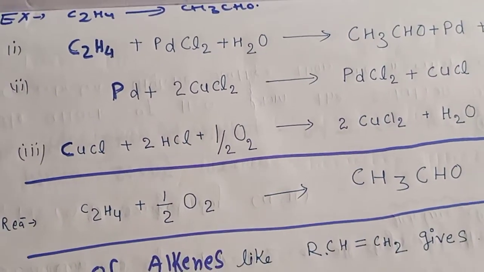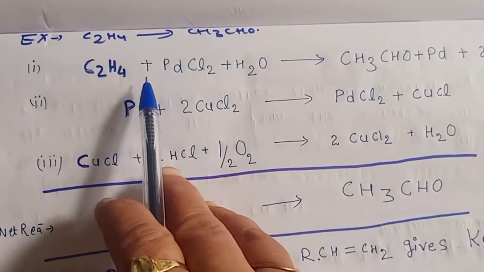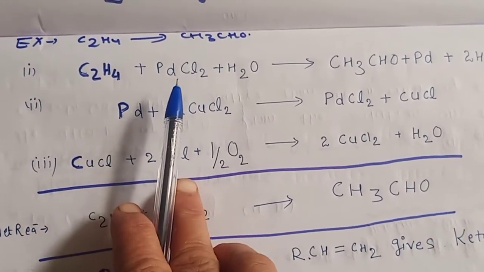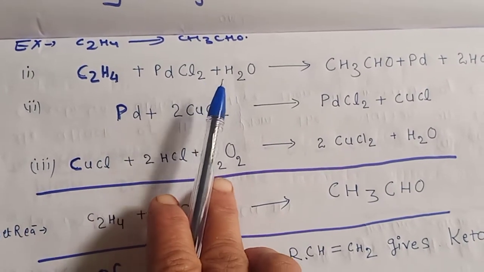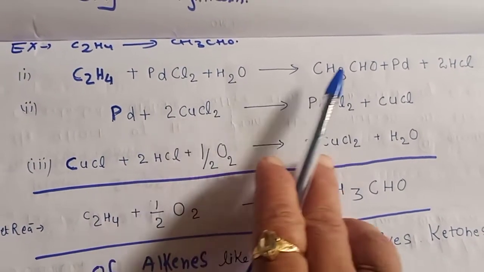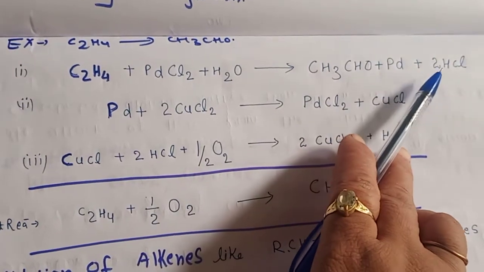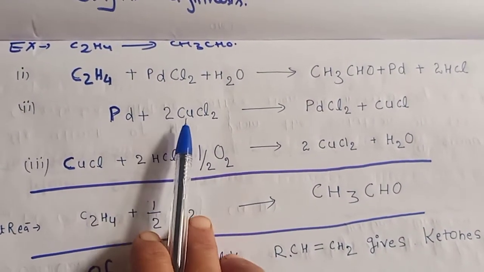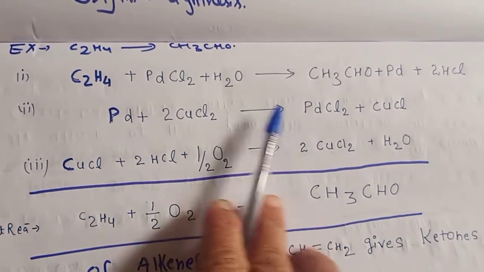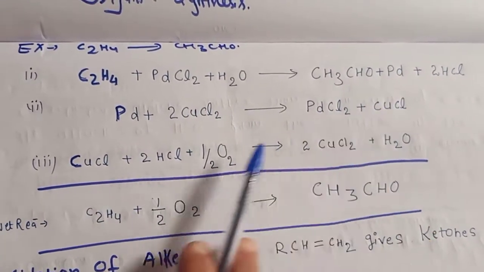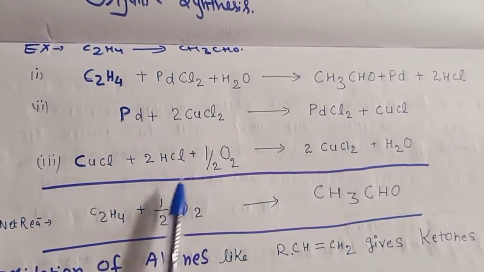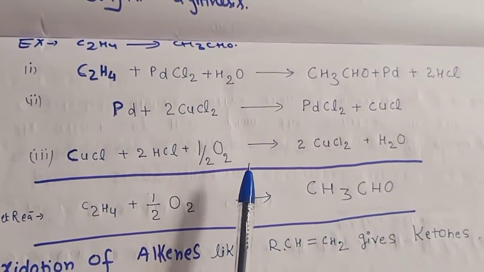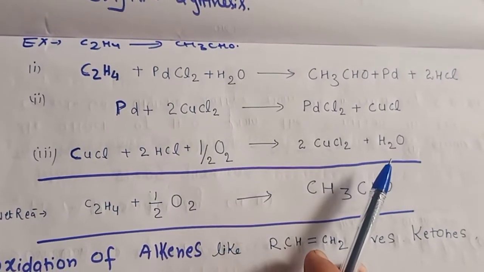In the Wacker process, we primarily use alkenes, and the catalyst is palladium chloride. When they undergo hydrolysis, what happens? You will get acetaldehyde, palladium and HCl. What is the second step? You will get PdCl2, and the co-catalyst is CuCl2. You will get PdCl2 and CuCl. Then in the third step, CuCl reacts with the HCl produced here and is oxidized. Under oxidation it converts to CuCl2 and water molecules are released.